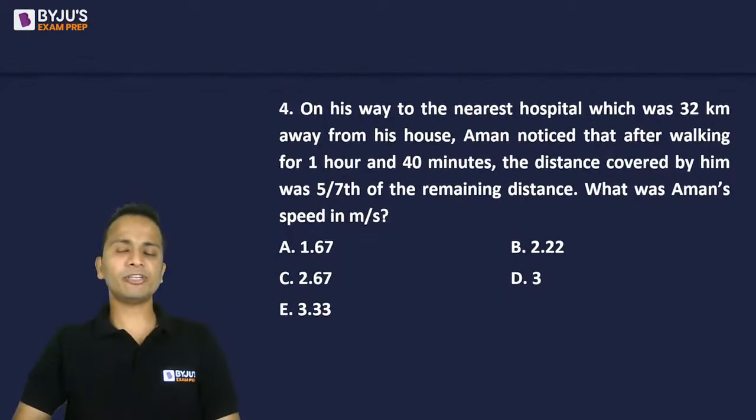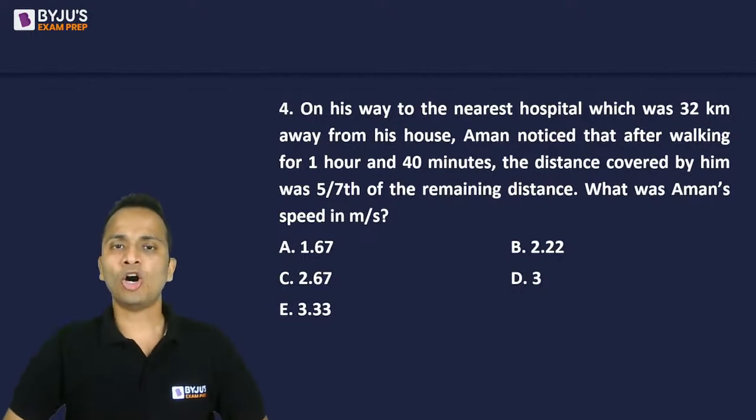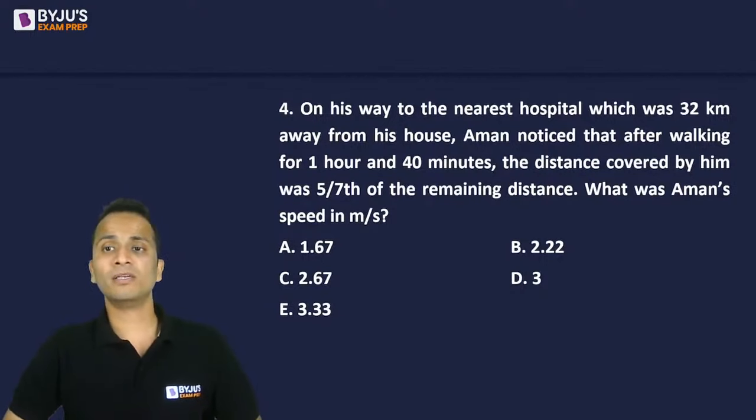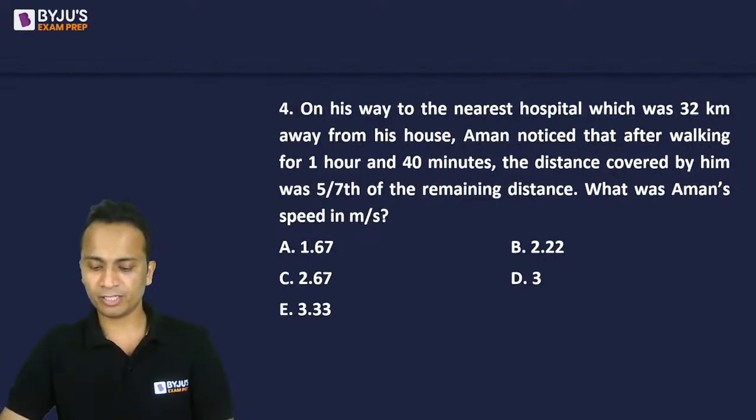Again, slightly tricky question. On his way to the nearest hospital, which was 32 kilometers away, Aman noticed that after walking for 1 hour 40 minutes, the distance covered by him was 5 by 7 of the remaining distance. What was Aman's speed in meter per second?